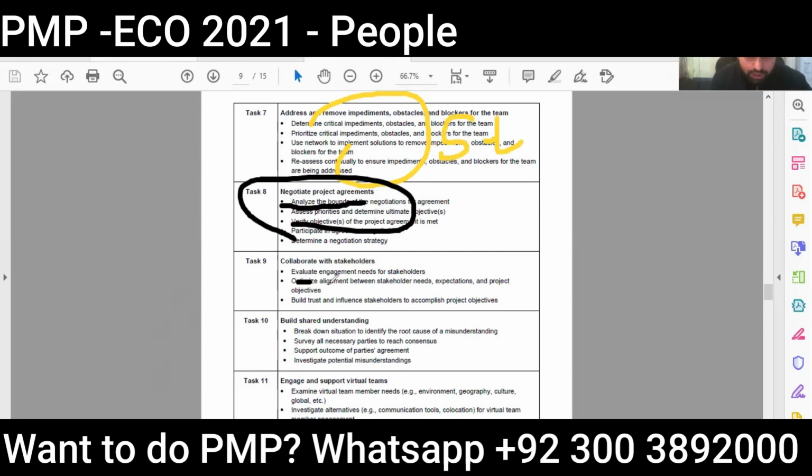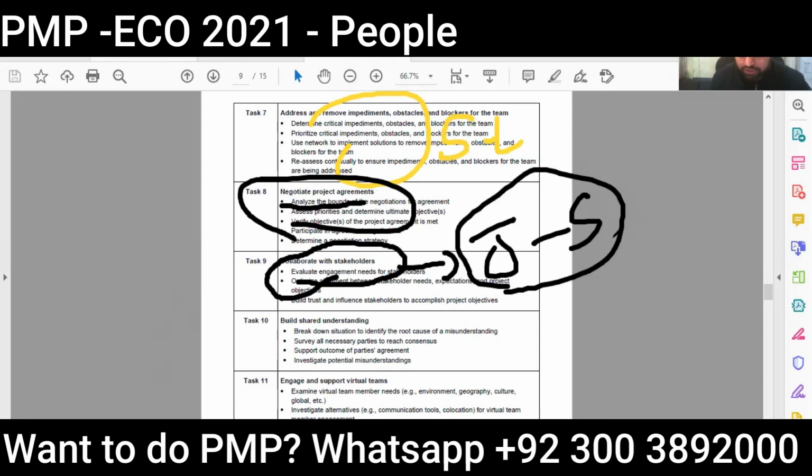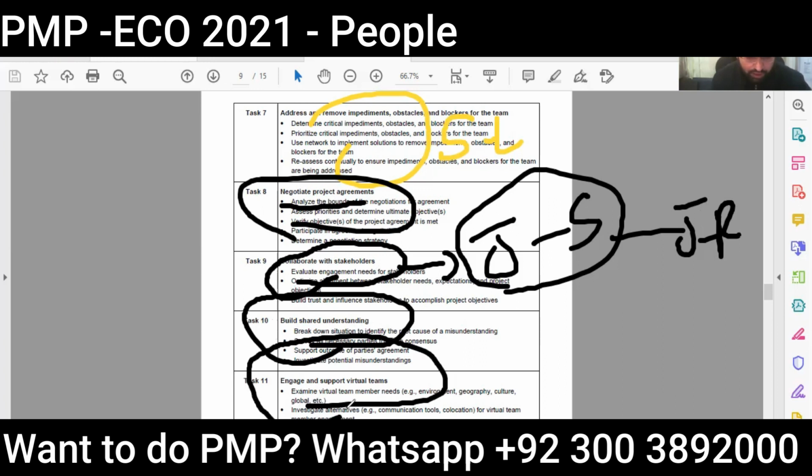Now here comes collaborate with stakeholders. I have already made my journey of stakeholder video. I would highly recommend that you go to the journey of stakeholder and journey of resource videos in order to understand these topics better. But here you basically build a shared understanding. Again, if you go to the first stage of the Tuckman ladder, it can help you. Then engage and support virtual teams. This content I haven't covered a lot, but let's say the team is a virtual team, working from their homes. That is the new normal, I would say. So how would you ensure good technology is there? All those techniques will help there.